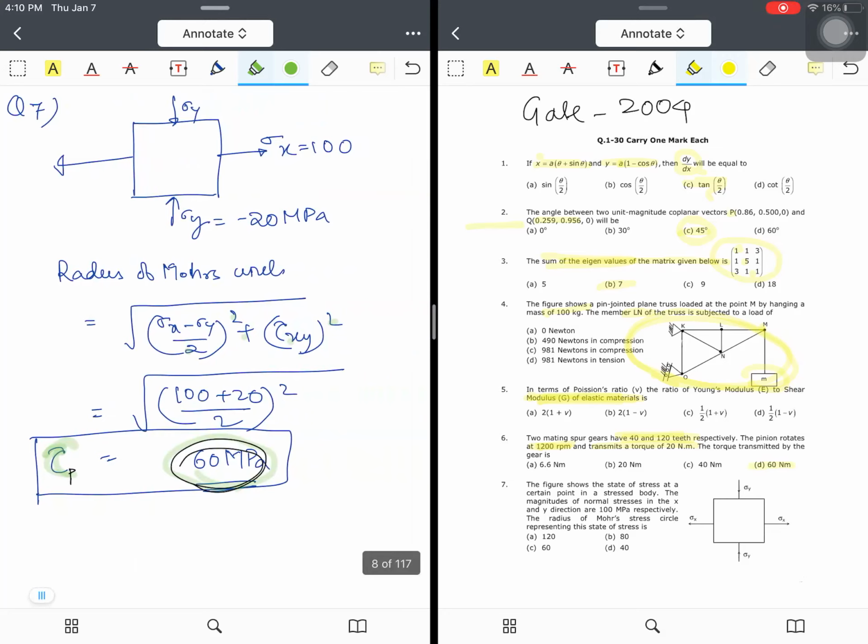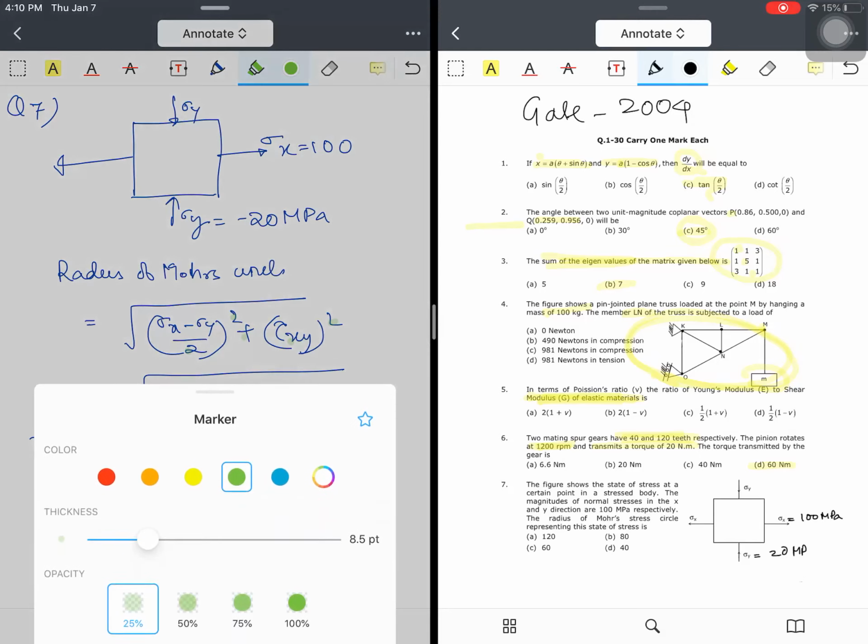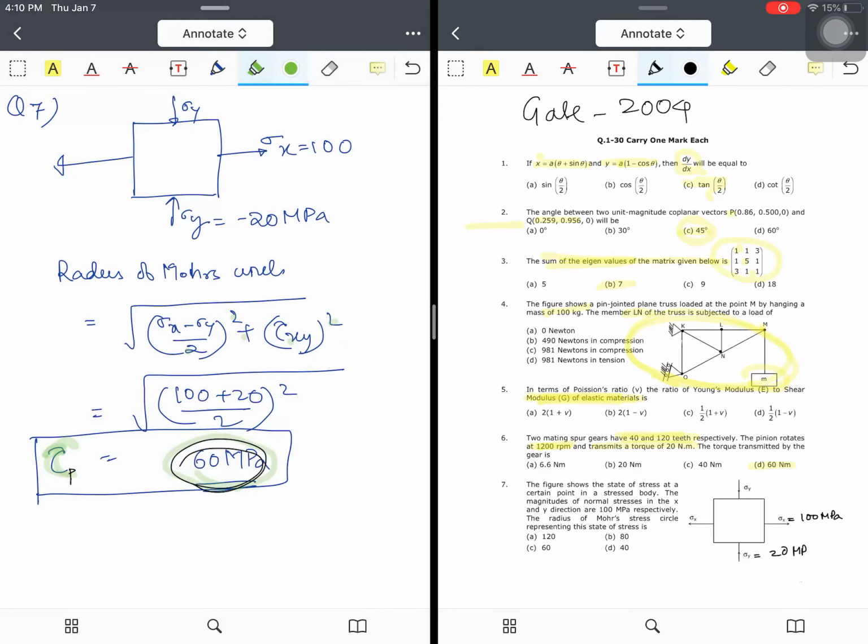Question number 7. You see there is a small mistake in the question: they have not mentioned what the compressive stress is. Actually, the compressive stress acting here is 100 megapascal in a compressive way, and the tensile stress that is acting is 100 megapascal. Looking at this figure, sigma x is equal to 100 megapascal. Similarly here also sigma x is equal to 100 megapascal. Sigma y is equal to minus 20 megapascal. Minus represents compressive stress.